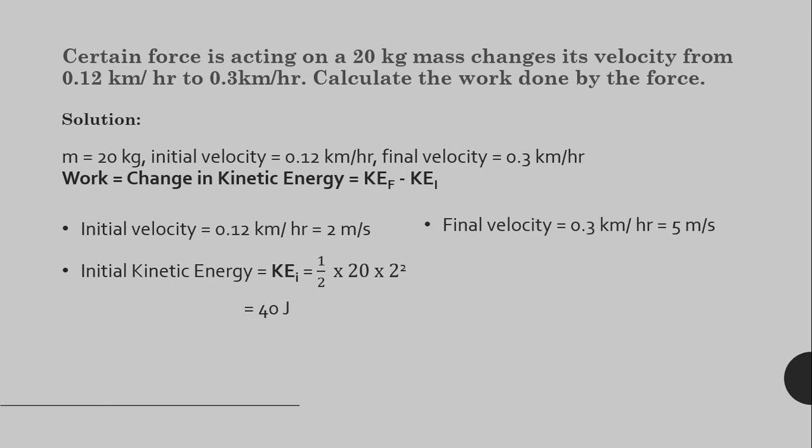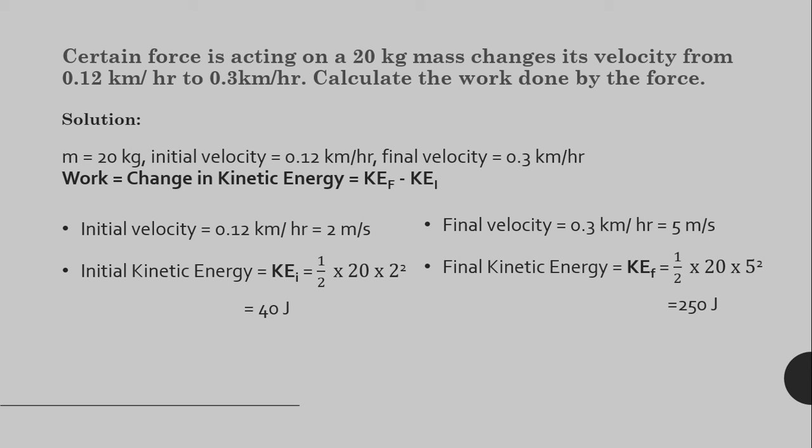Next, final velocity is 0.3 kilometer per hour. Again we will change it to meters per second. Upon changing we get 5 meters per second. And final kinetic energy is half mv square. That means half, m is 20, v is 5. Half into 20 into 5 square. On calculation we will get 250 joule.